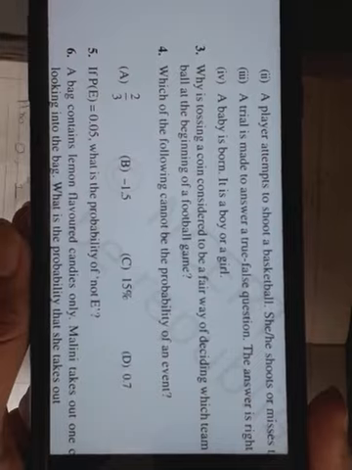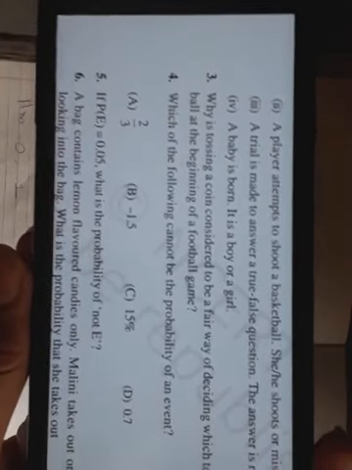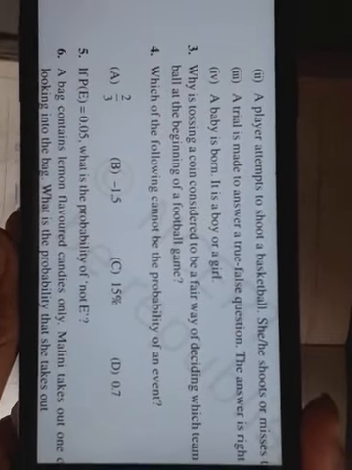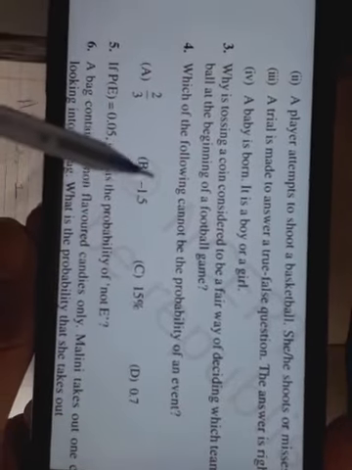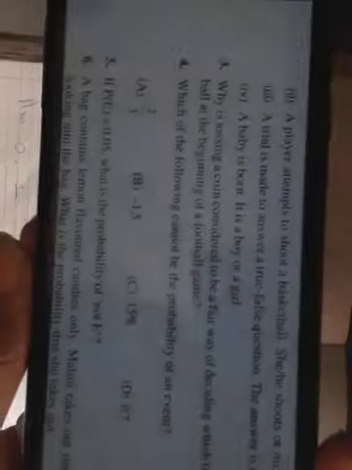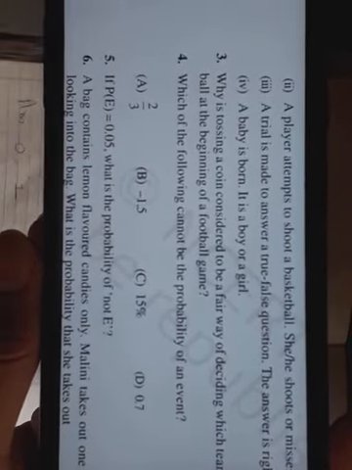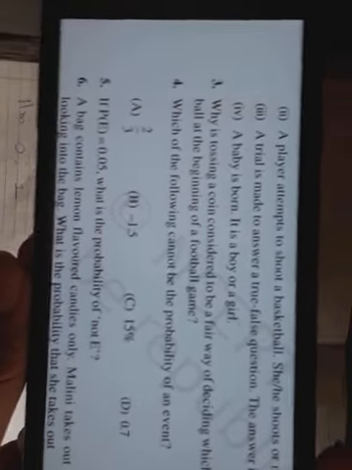Now it does not depend on very much mathematical formulas. It's a logical answer. You need to answer it in a logical way. Now the fourth question is, which of the following cannot be the probability of an event? We already know that the probability of any event will be between 0 and 1.